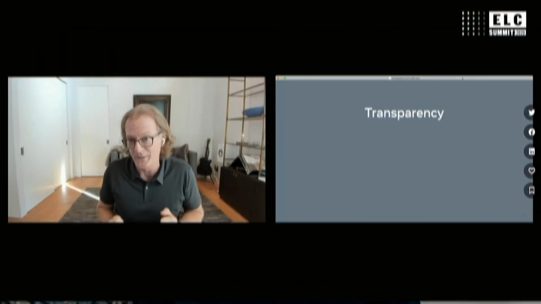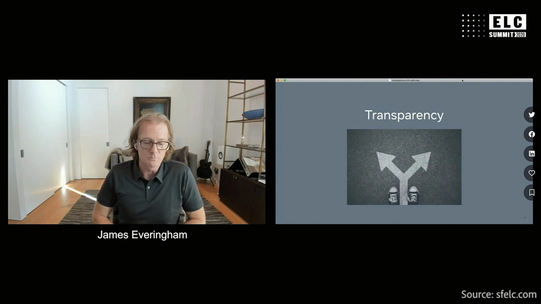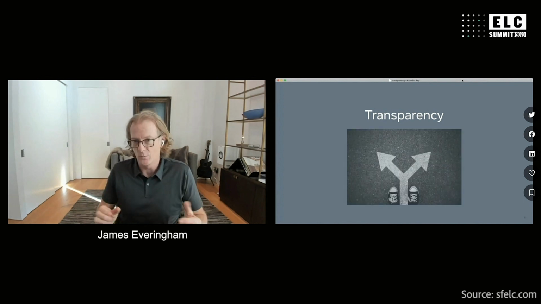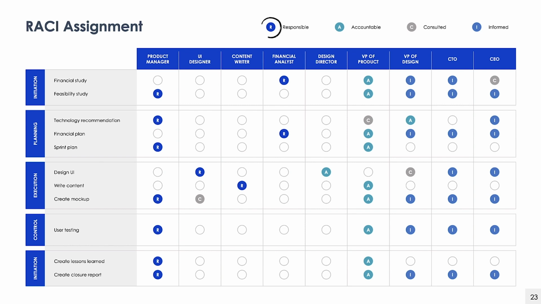In 2015, Instagram's head of engineering had a problem. The company had a low transparency score in a survey of employee satisfaction. He discovered the issue was a lack of clarity behind how decisions were made. The issue wasn't communication about decisions, but communication about why decisions were made. So how did Instagram solve its clarity problem? A framework called RACI. RACI stands for Responsible, Accountable, Consulted, and Informed.